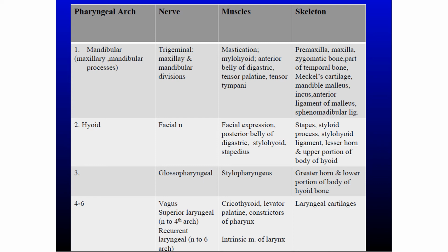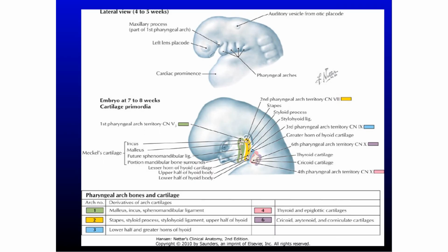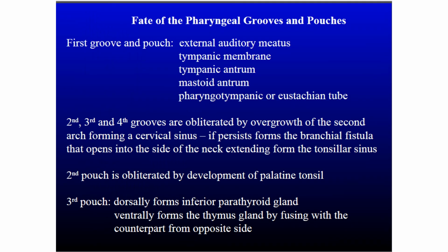So this is the summary of the pharyngeal arches. You see in this diagram the skeletal elements and the different cartilages derived from the pharyngeal elements. Now the pharyngeal grooves and pouches. From the first groove and pouch come the external auditory meatus, tympanic membrane, tympanic antrum and mastoid antrum. The pharyngotympanic tube is derived from the first pouch.